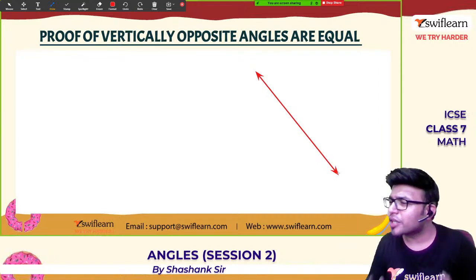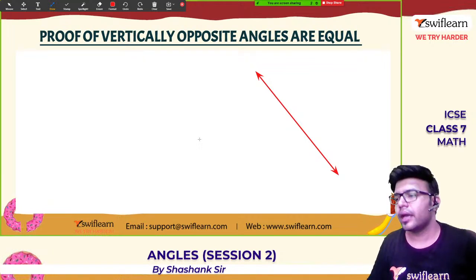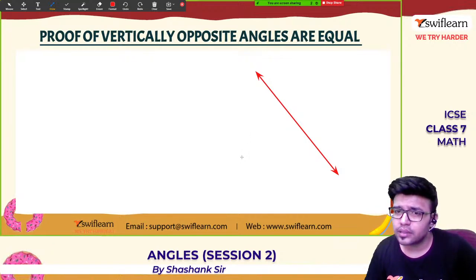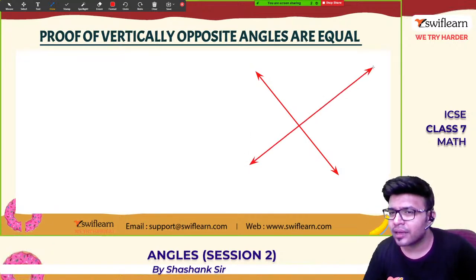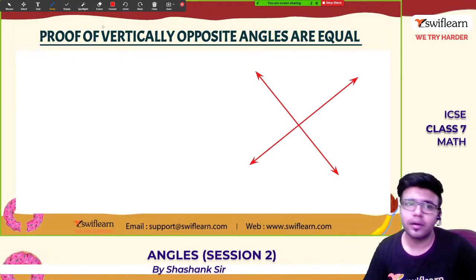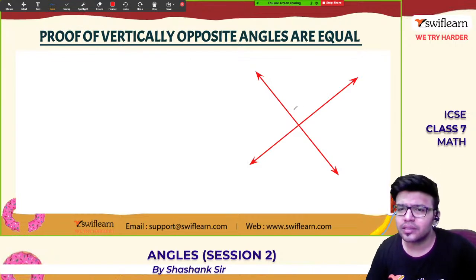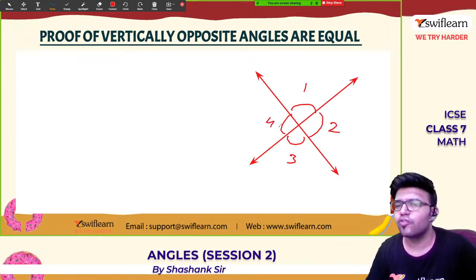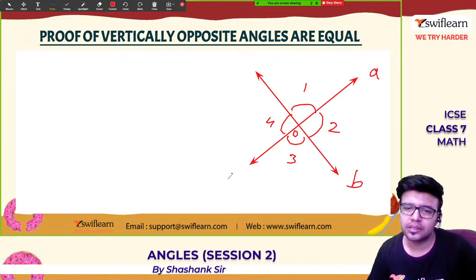We all know a straight line makes 180 degrees. It is called a straight angle, which is equal to 180 degrees. Now even this line will make 180 degrees. Let us name these angles 1, 2, 3 and 4. Let us call the vertex O, and the points A, B, C, D.